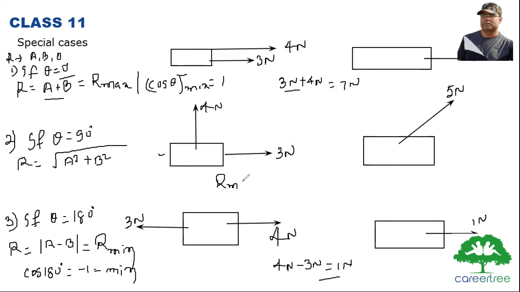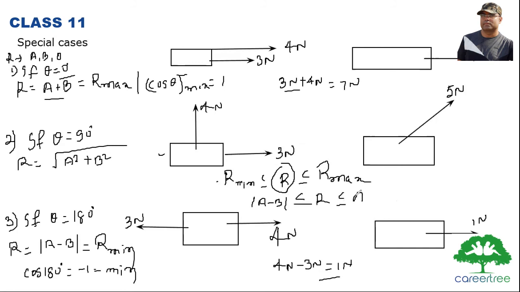So r minimum is less than or equal to r, which is less than or equal to r maximum. The resultant lies between its maximum and minimum value, and the minimum we have seen is a minus b. So a minus b is less than or equal to r, which is less than or equal to a plus b. This is the mathematical form of writing the resultant.